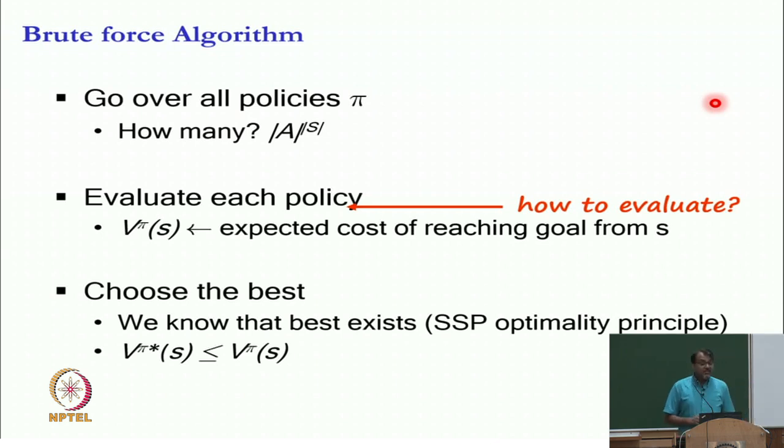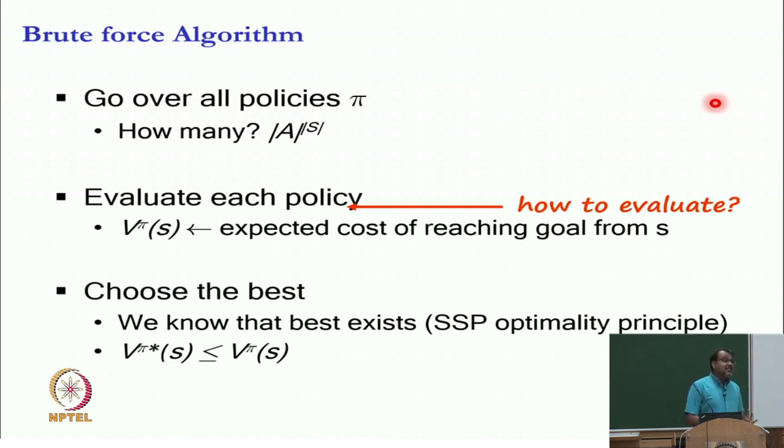Then the definition of the best policy is that V pi star of s is always less than or equal to V pi of s for any policy pi and every state s. So, a best policy is best starting in every state, or as good or better than any policy starting in every state. We will take for granted in this class that there exists a best policy pi star, which has this characteristic that its value function is the lowest for every state. Okay.